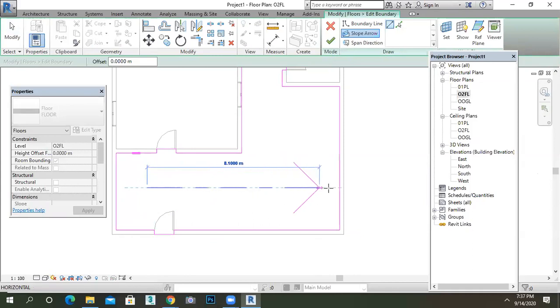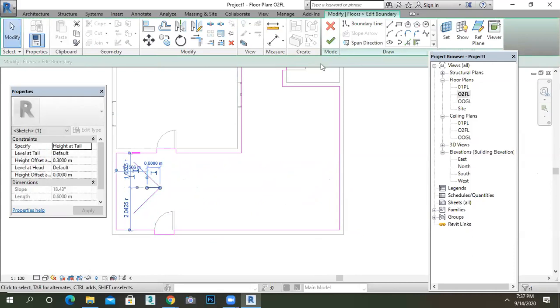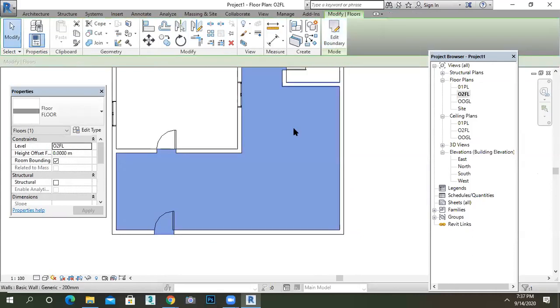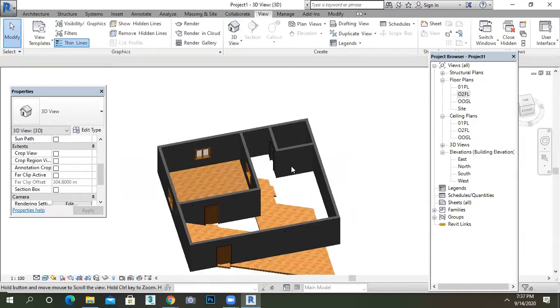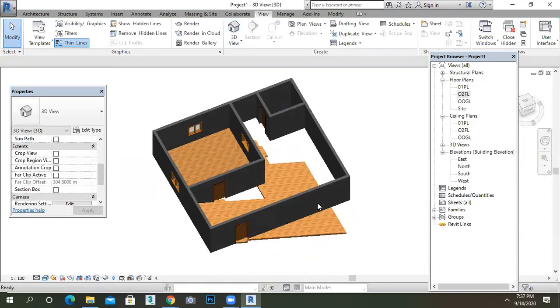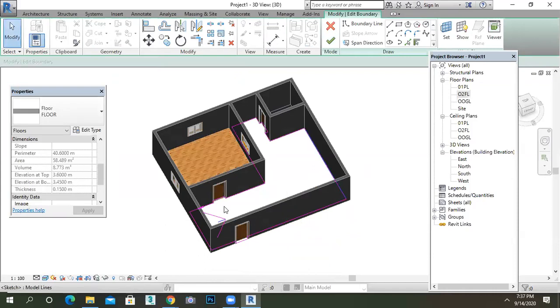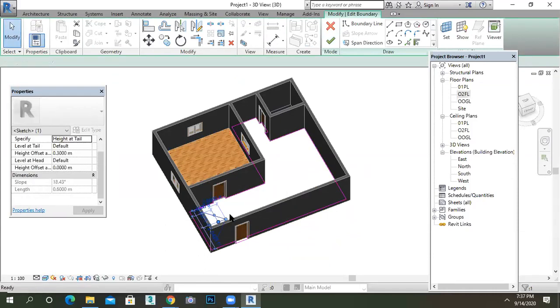If you want to draw like this, then more slope will apply. Just give this much only. Okay, and then say close. So my slope is 18 degrees something. You can see the slope here also. Just go to the view and 3D. See, it will be more slope, right? Just Control Z. You have to cover all the portion.